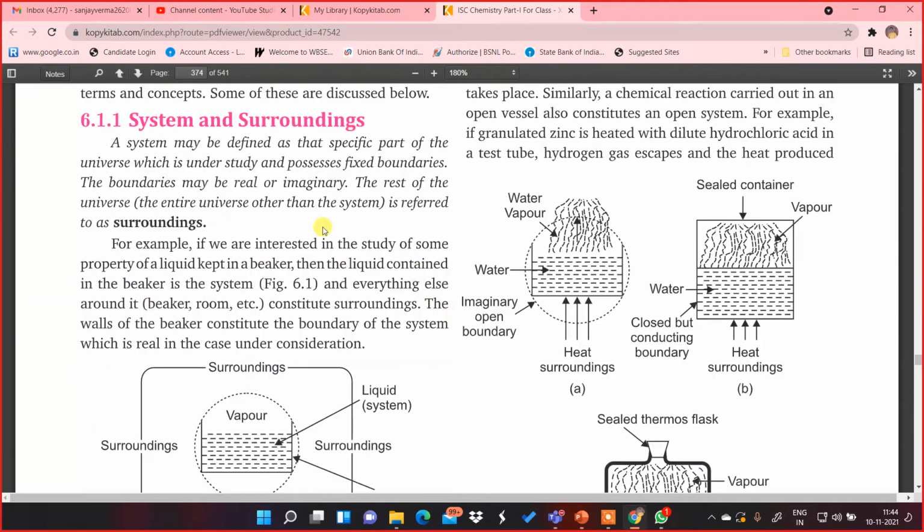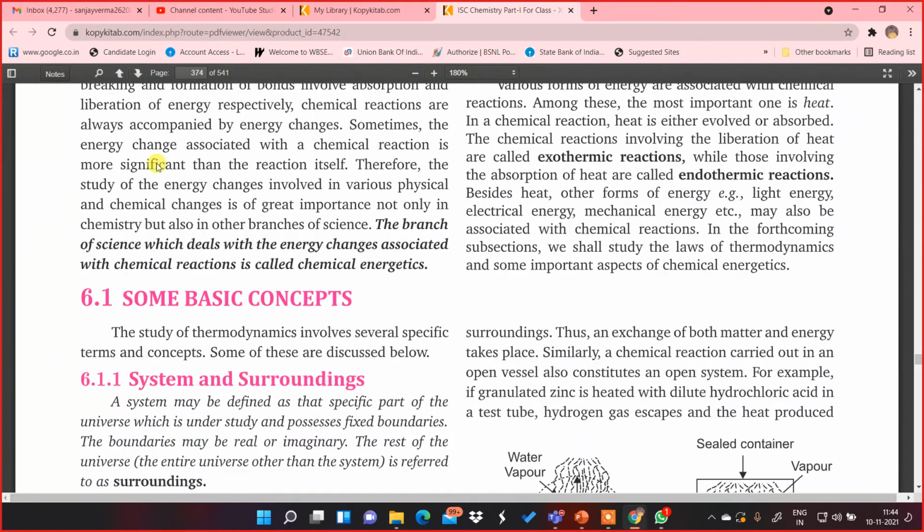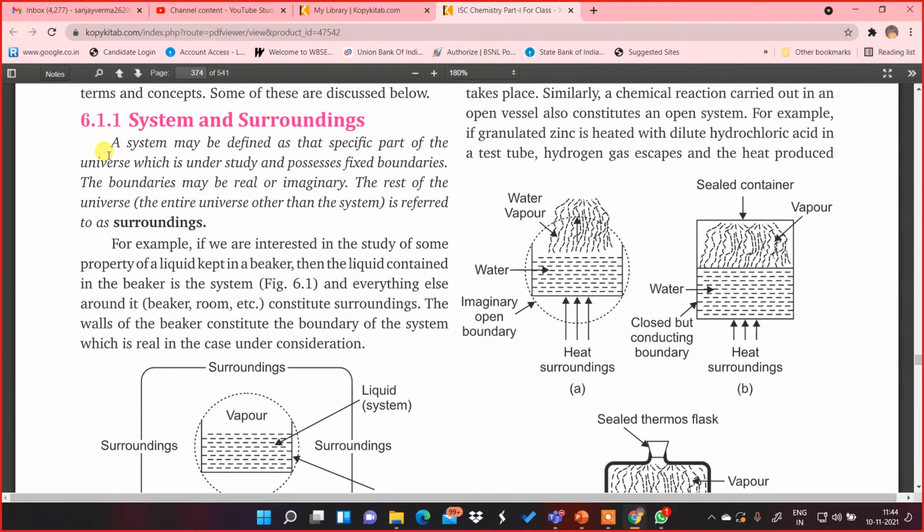Now, here, look at this. On your screen, you can see the definition that is from your textbook. Okay, we are on page number 357 of your new textbooks. A system may be defined as that specific part of the universe which is under study and possesses fixed boundaries. The boundaries may be real or imaginary. The rest of the universe, that is, the entire universe other than the system, is referred to as surroundings.